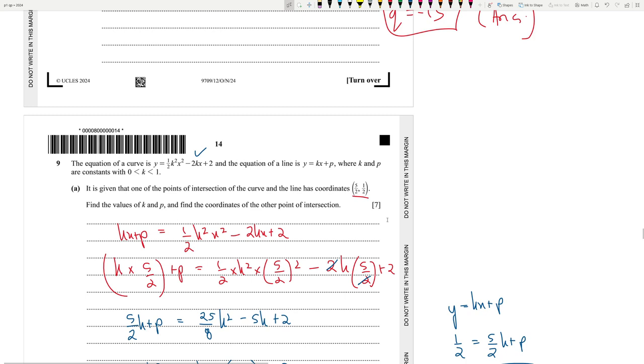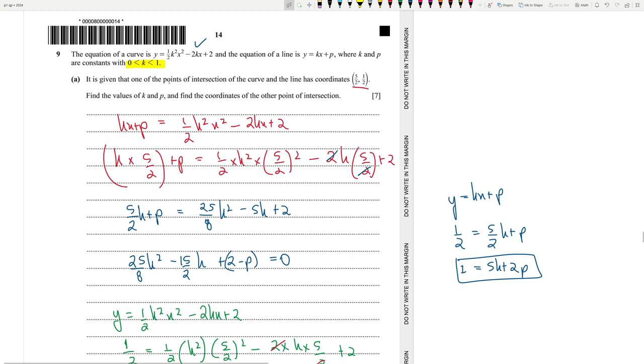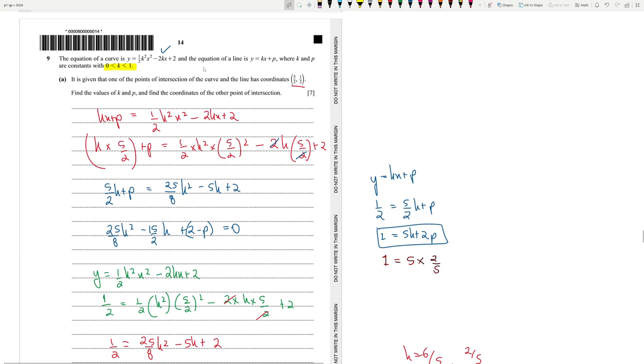Can we accept both? Yeah, because there are two coordinates. Find the values of k and p. Okay. Oh no, they said that it's between 0 and 1. Okay, so it can be this. So k has to be 2 by 5. Okay, we reject the other one. And now we can easily find out p. How? 1 is equal to 5 into 2 by 5, right? Plus 2p. So 2p plus 2 is equal to 1. 2p is equal to minus 1. P is equal to minus half.